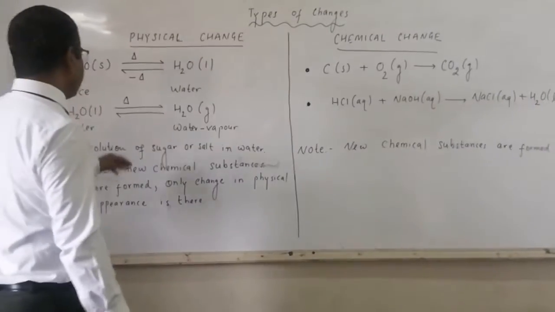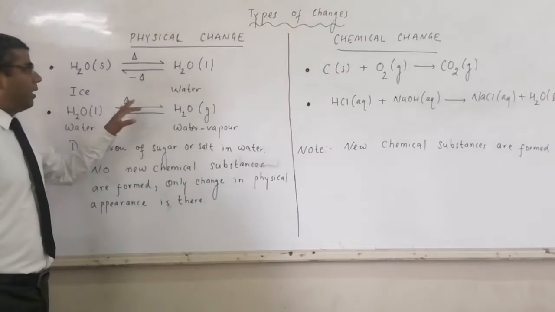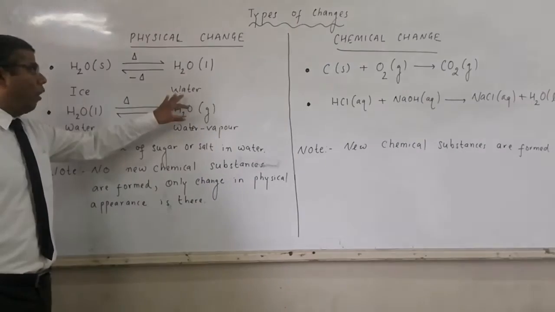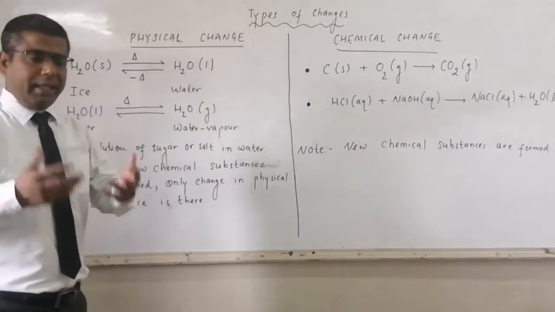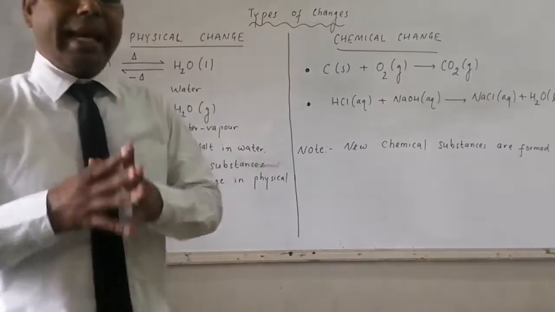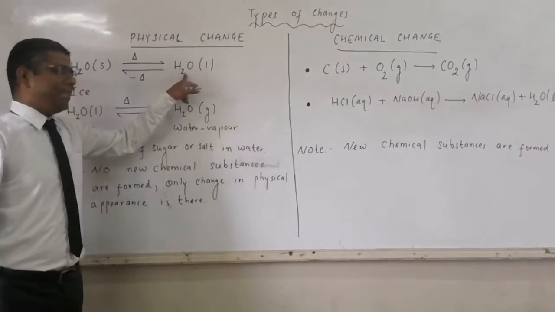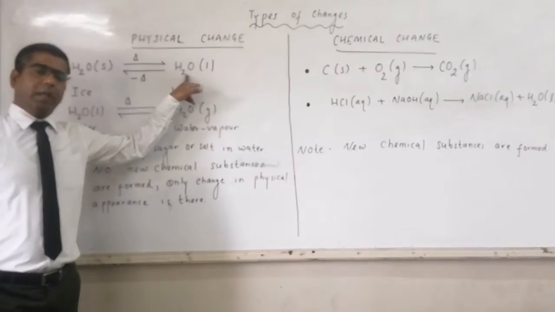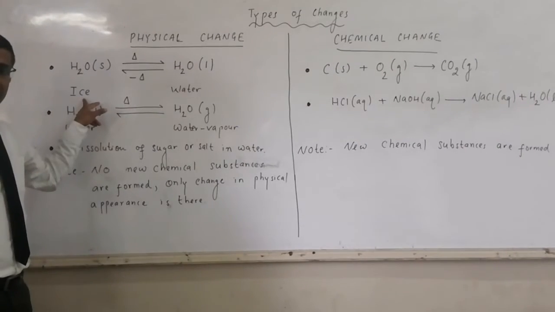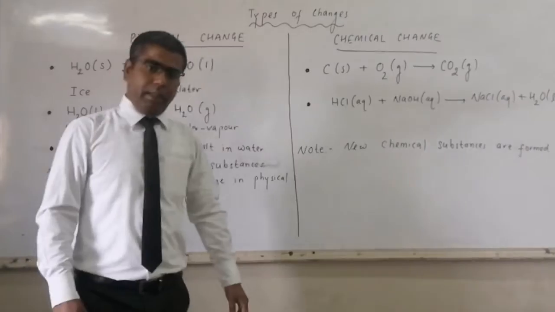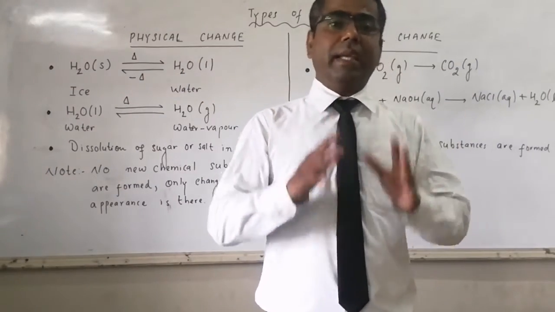Example number 1 is your H2O solid, which is called ice, gets converted to H2O liquid, that is your water, on heating. Means ice on heating or by absorbing energy gets converted to liquid water. Liquid water, if it loses heat energy, then gets converted to ice again. So ice can be converted to water and water can also be converted to ice by losing or gaining energy.